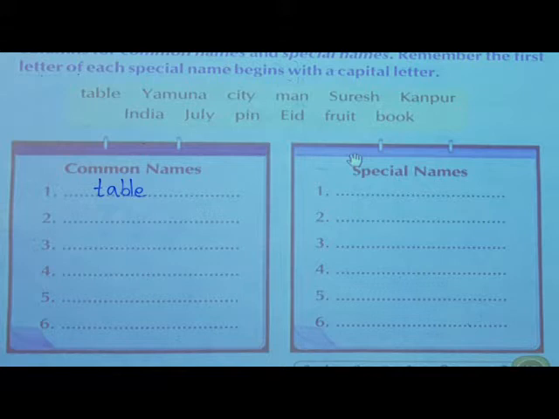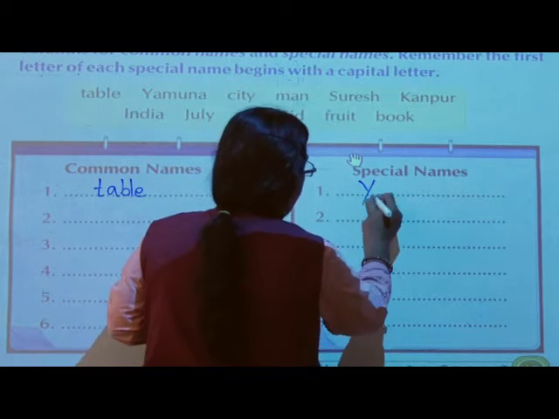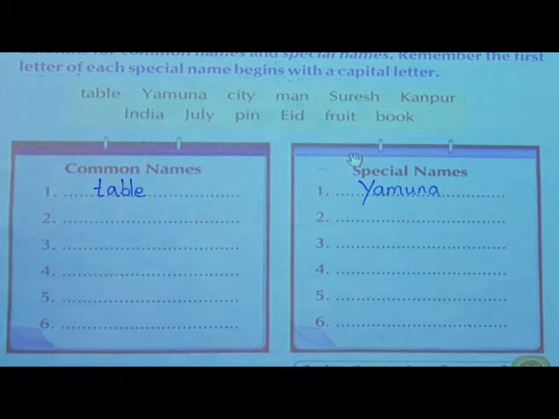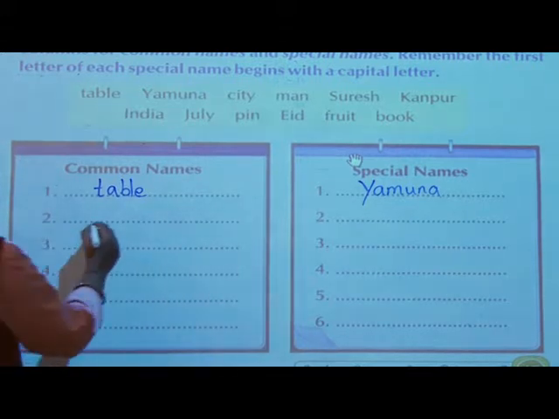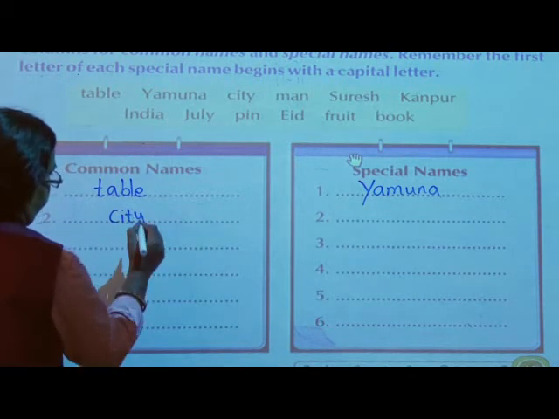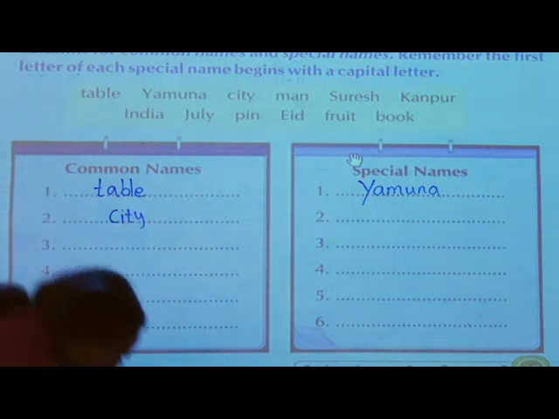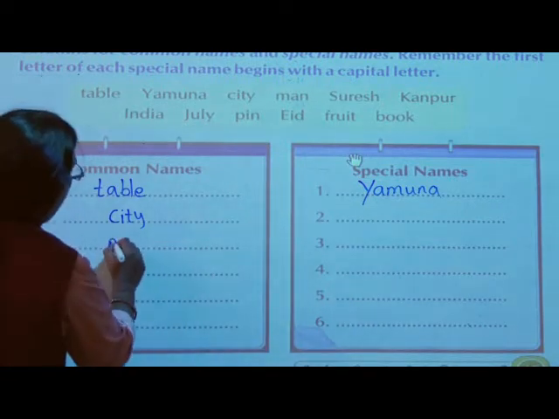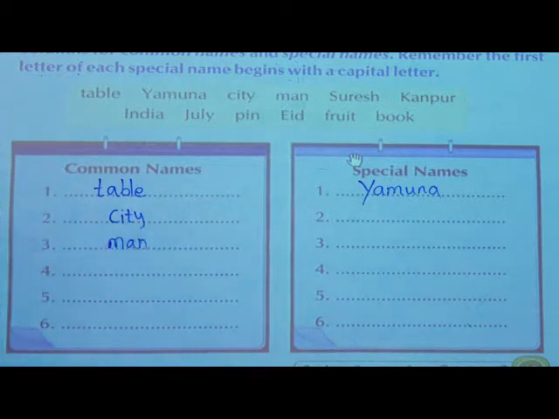Then Yamuna. Is it a common name or a special name? Yes, it is a special name. Then city, any city it may be, isn't it? Delhi, Kanpur. So city is a common name. Man also is a common name. Man means any man. It is not given this man only, that man. It is given any man, so it will come in common name.